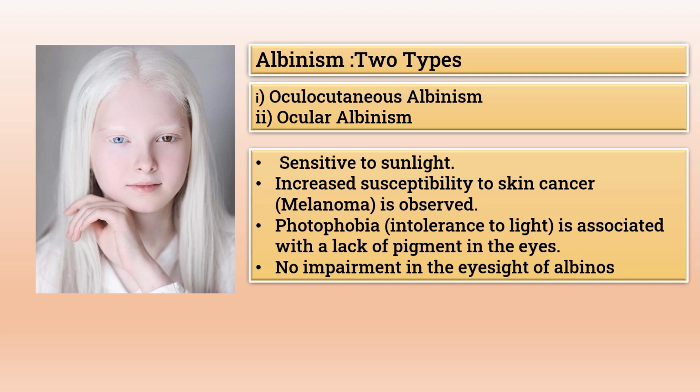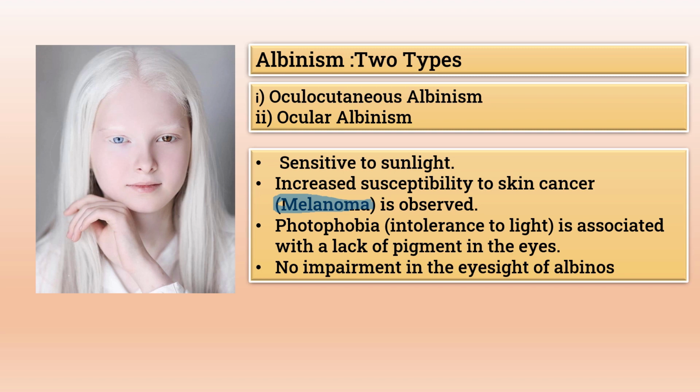So here you can see there is a melanin pigment which protects the body from harmful radiation of sunlight. Therefore, albinos are more sensitive to sunlight and they have an increased risk of skin cancer, that is melanoma. These patients are at risk of melanoma because melanin protects our skin from UV light. Here melanin is not available. Because of that condition, there may be skin cancer.